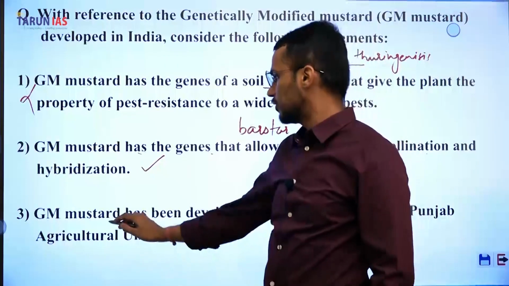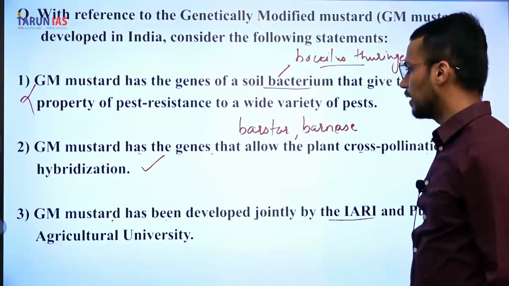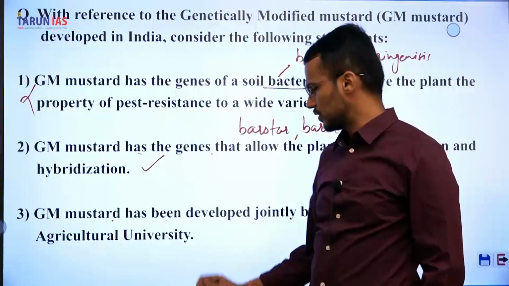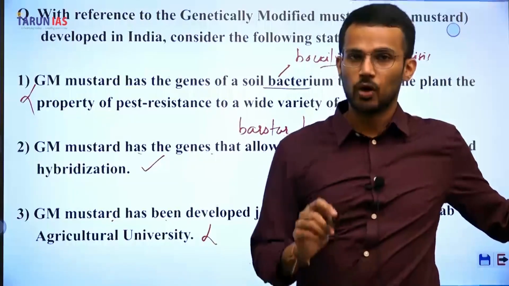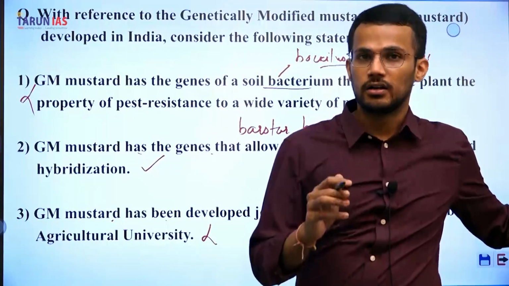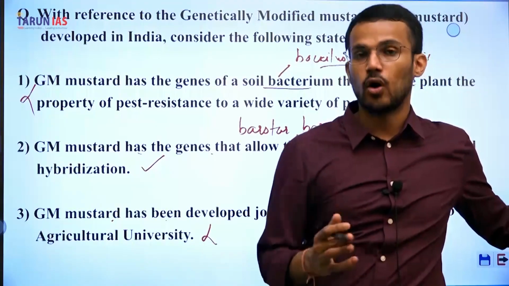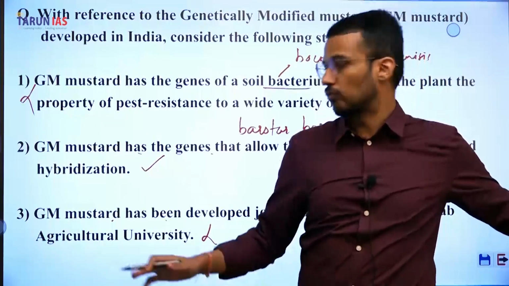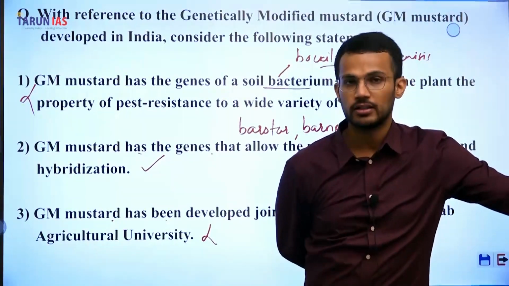Third statement, GM mustard has been developed jointly by IARI and Punjab Agricultural University. This statement is again incorrect because it was developed by the Centre at Delhi University, and the head of that panel who developed GM mustard is Deepak Pental.